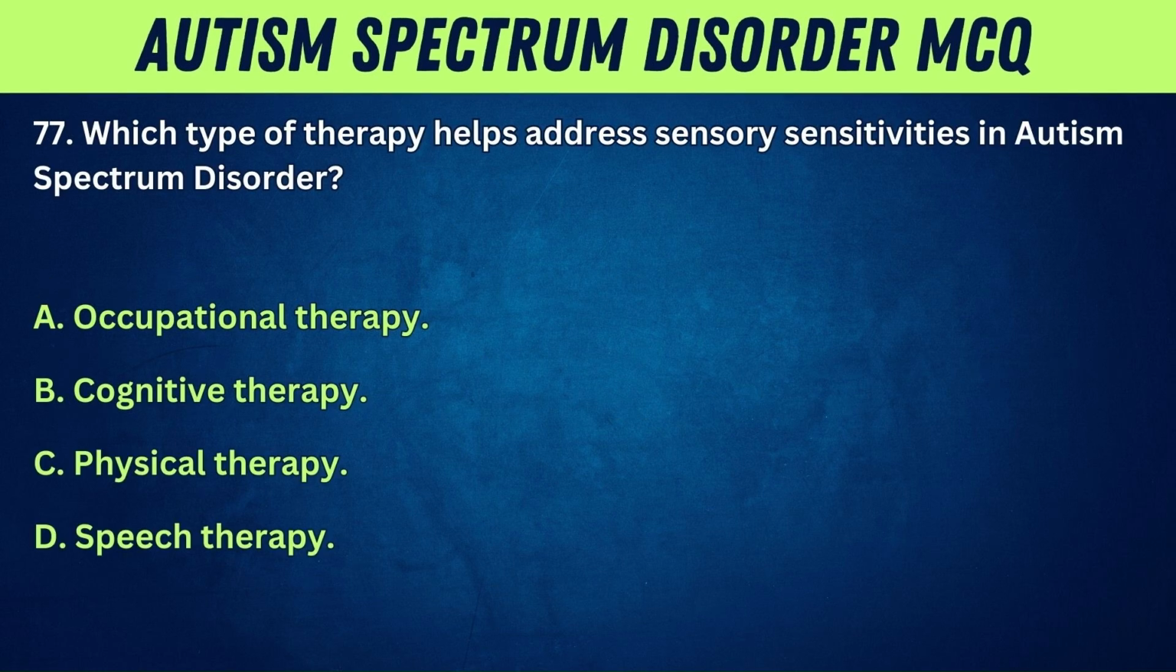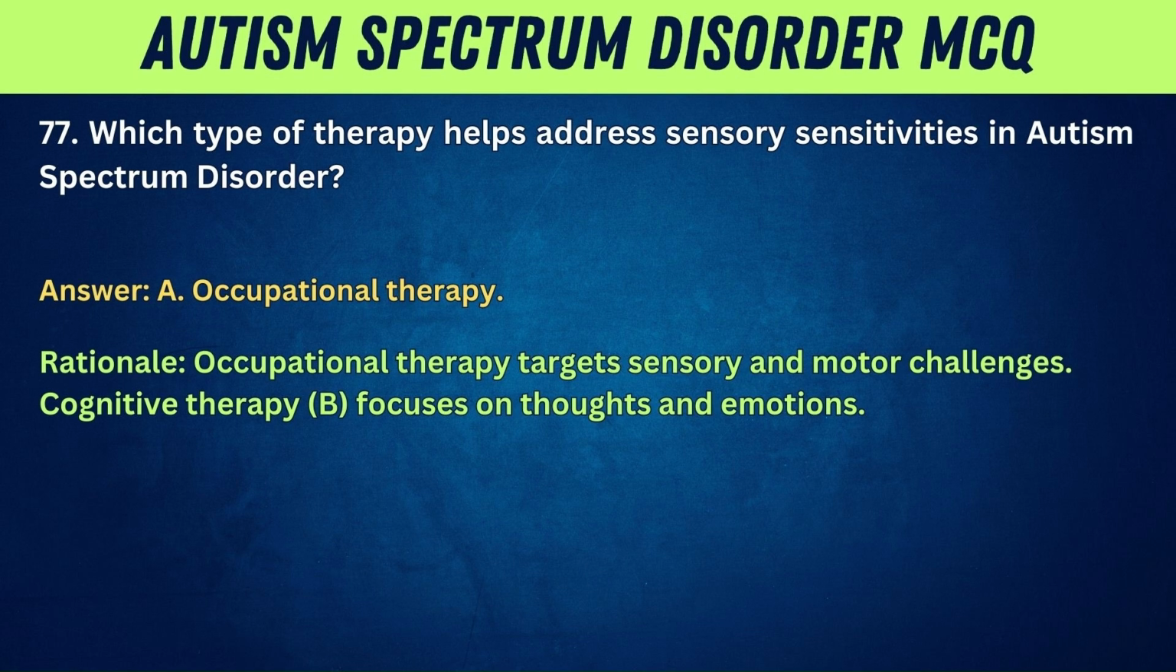77. Which type of therapy helps address sensory sensitivities in autism spectrum disorder? A. Occupational therapy. B. Cognitive therapy. C. Physical therapy. D. Speech therapy. Answer: A. Occupational therapy. Rationale: Occupational therapy targets sensory and motor challenges. Cognitive therapy, B, focuses on thoughts and emotions.